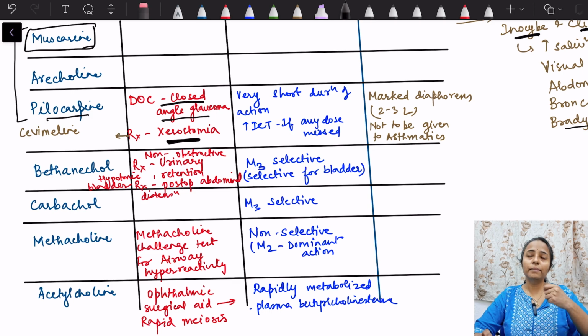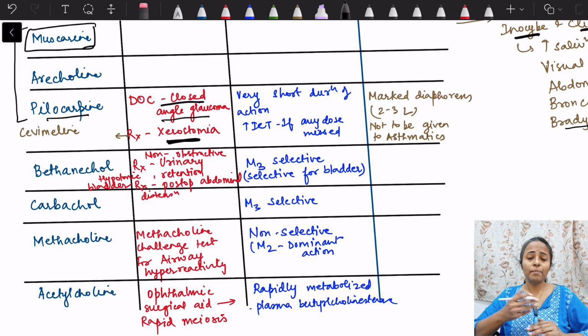Dry mouth, basically there is decrease in salivation, and that can occur due to radiation, or there may be Sjogren's syndrome, autoimmune destruction of the salivary glands is there. So in that case there will be xerostomia, decrease in the formation of the saliva. So we can use pilocarpine because of its parasympathomimetic action. It will cause increase in the salivation of whatever is left, it will cause increase in the salivation.